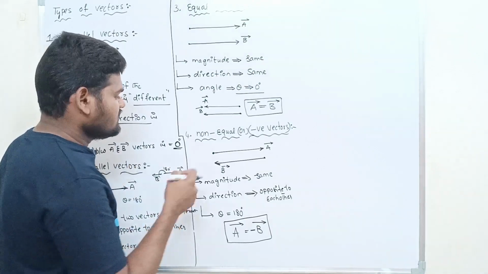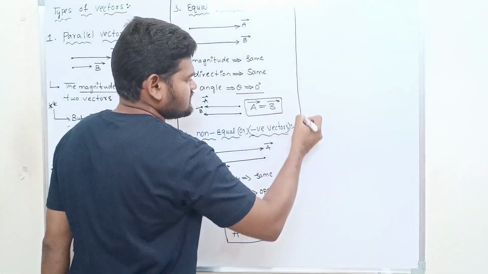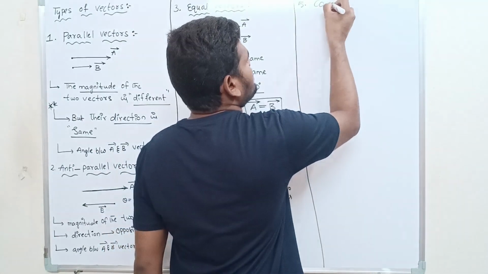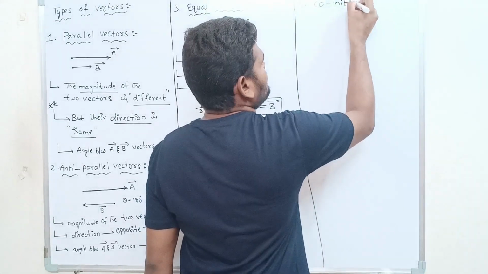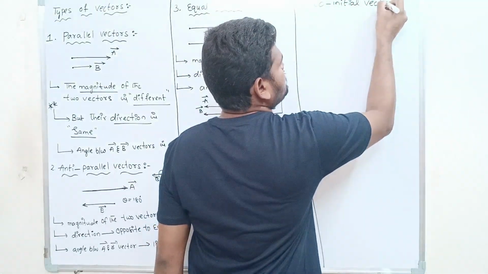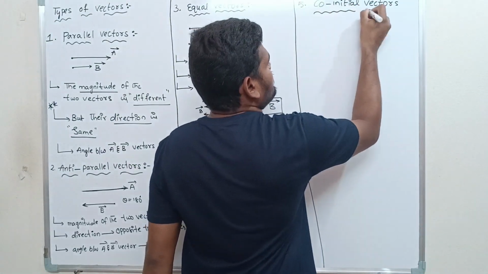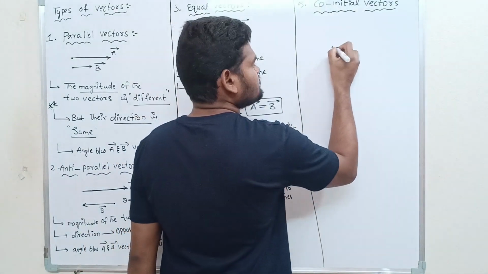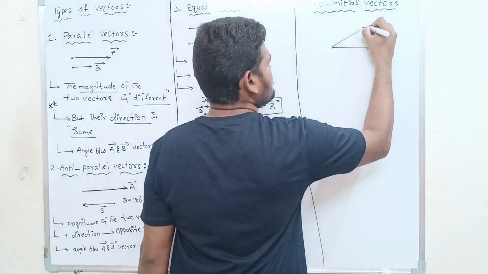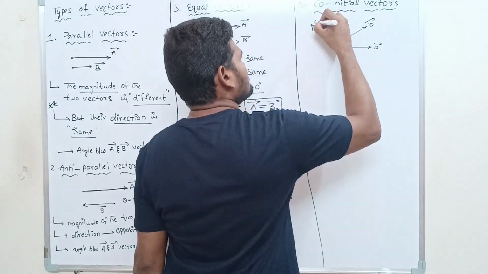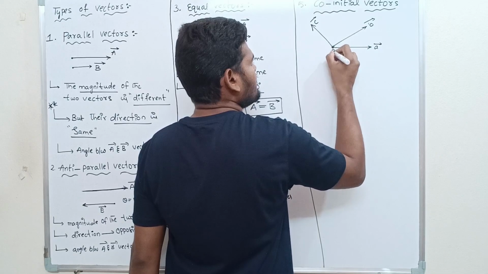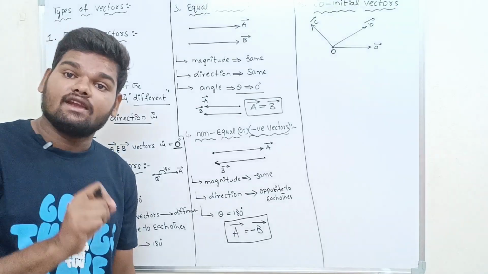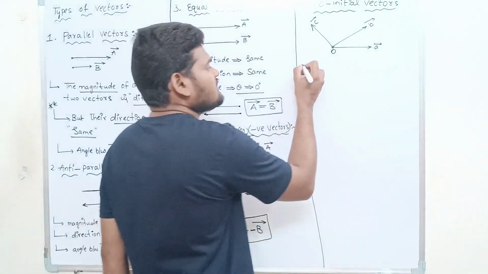So let me discuss the fifth vector. What is the fifth vector? Right. Co-initial vectors. What is the meaning of co-initial vectors? Have a look. Let me draw the diagram. This is A bar vector. This is B bar vector. This is C bar vector. Okay. So this is the common point. Now these three vectors are called co-initial vectors. Co-initial means what?